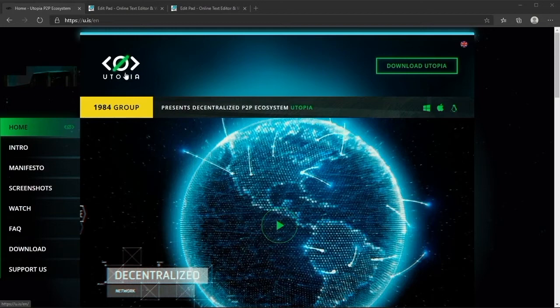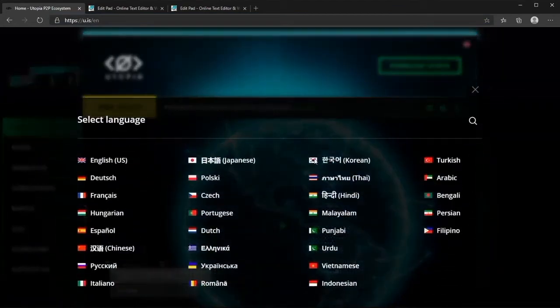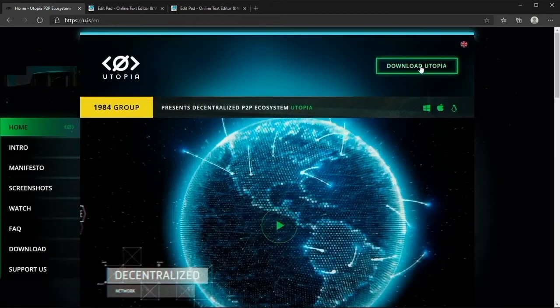In this video, we will demonstrate where to download the Utopia software and how to create a new account in this unique, peer-to-peer ecosystem. The first step is to visit u.is. The Utopia website may be viewed in 29 languages. While Utopia's mobile application is presently in development, it is currently available in desktop form for Windows, Mac OS, and Linux.